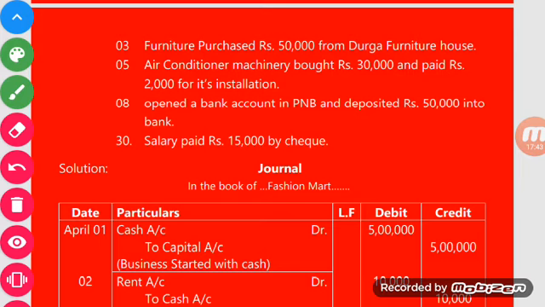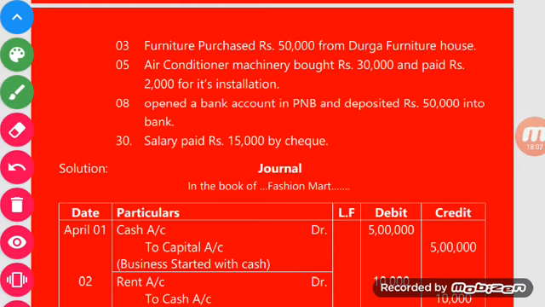air conditioner machine. We bought it for rupees 30,000 and paid rupees 2,000 for its installation. So your entry will be: the air conditioner machine is coming into your business, right? So it will be debited.